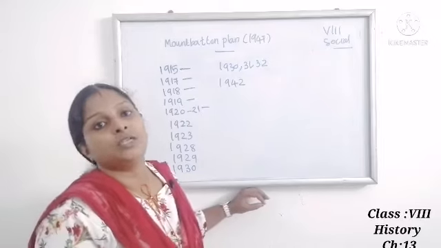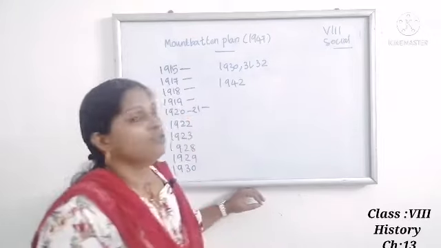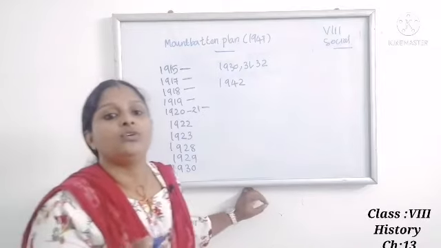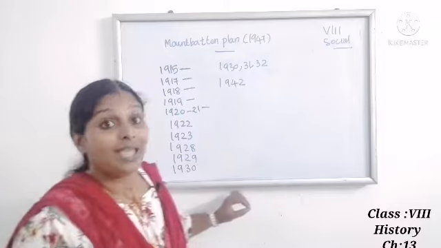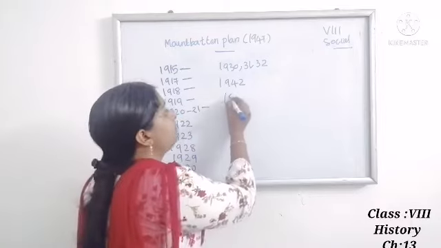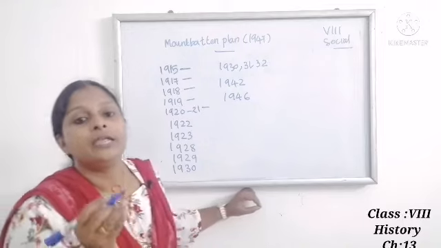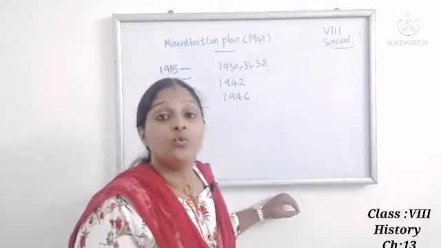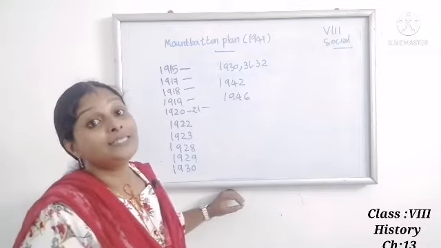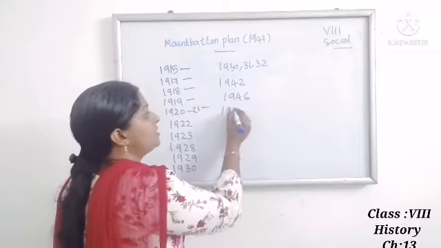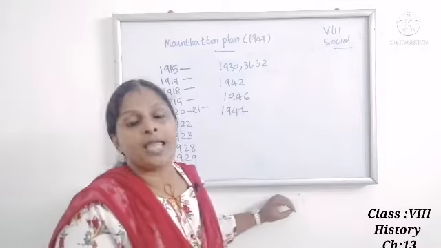After the failure of the Cripps Mission, Gandhiji passed the Quit India resolution. Next one, 1946 Cabinet Mission. Next one, 1947 Mountbatten Plan and Indian Independence Act.